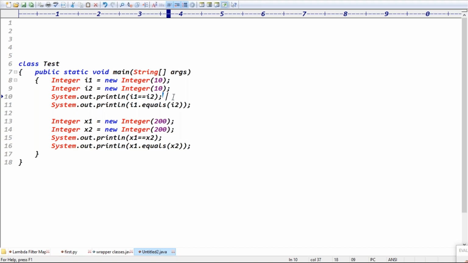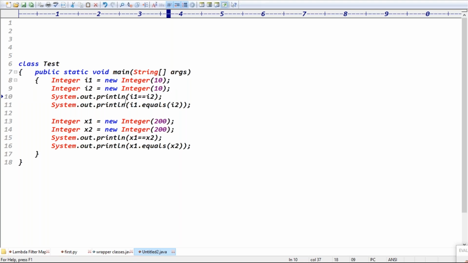Different objects means what? It returns true or false now. False, because I1 double equal to I2 compares two different objects, so it's false, right? Definitely. So false here, because this is a reference comparison.